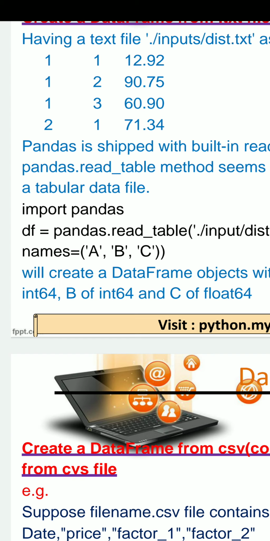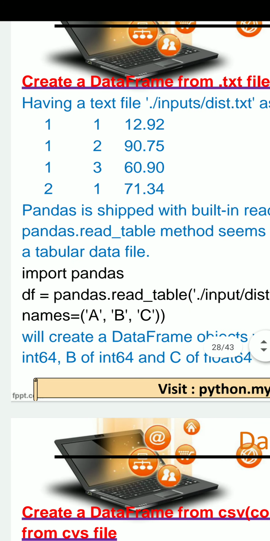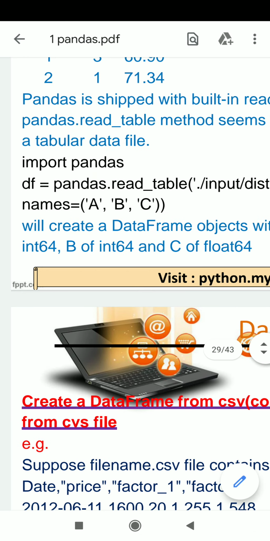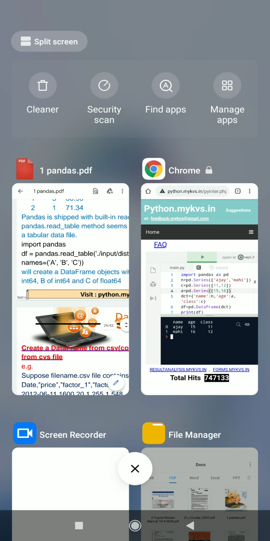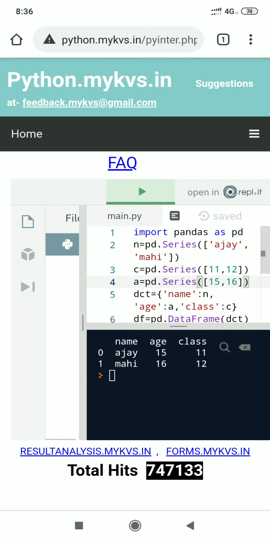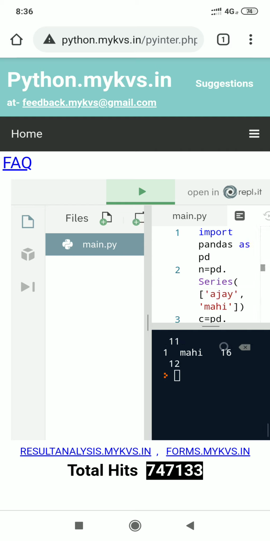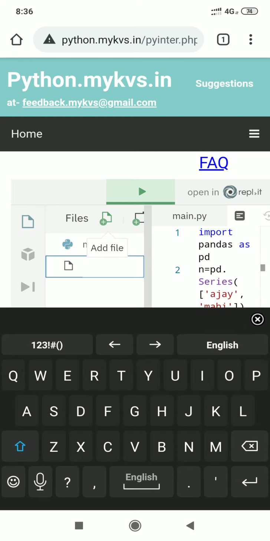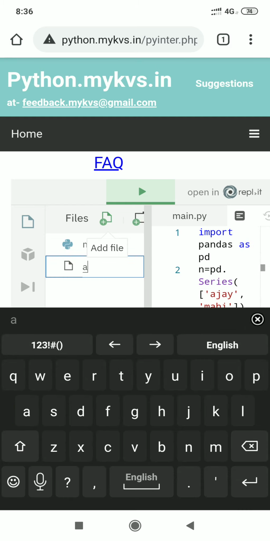So students, I left this program for you to create this txt file. Here what you have to do, you have to press this plus sign, then a.txt.